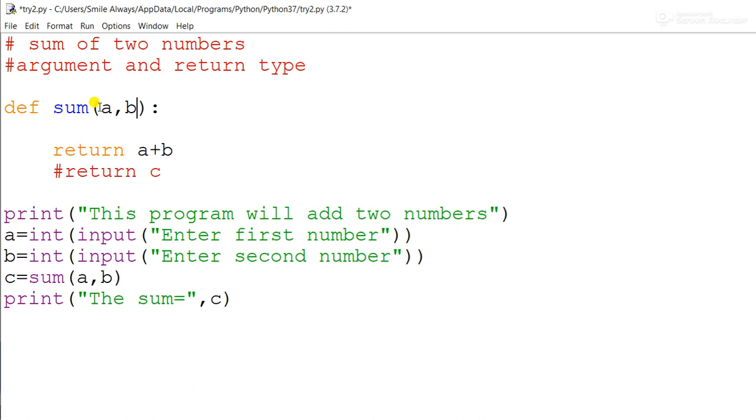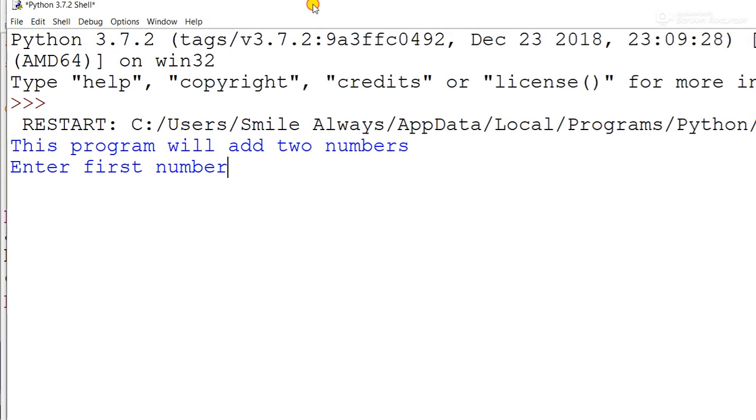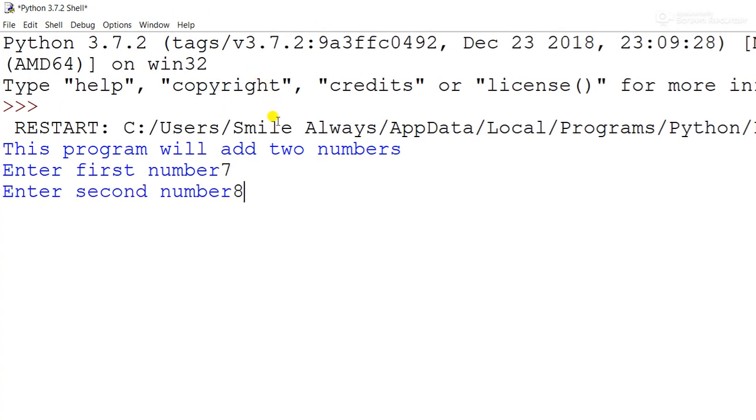Suppose I am using the same name. You can change the name also. Here we are passing A and B, and here also we are receiving it as A and B only. Then we are adding these two values and returning the result to the C part. So whatever is the answer will be stored in C, and then we are printing the value of C. Now to run this, run module, and you can see: enter first number 7 and then 8. It is giving us the correct answer, that is 15.